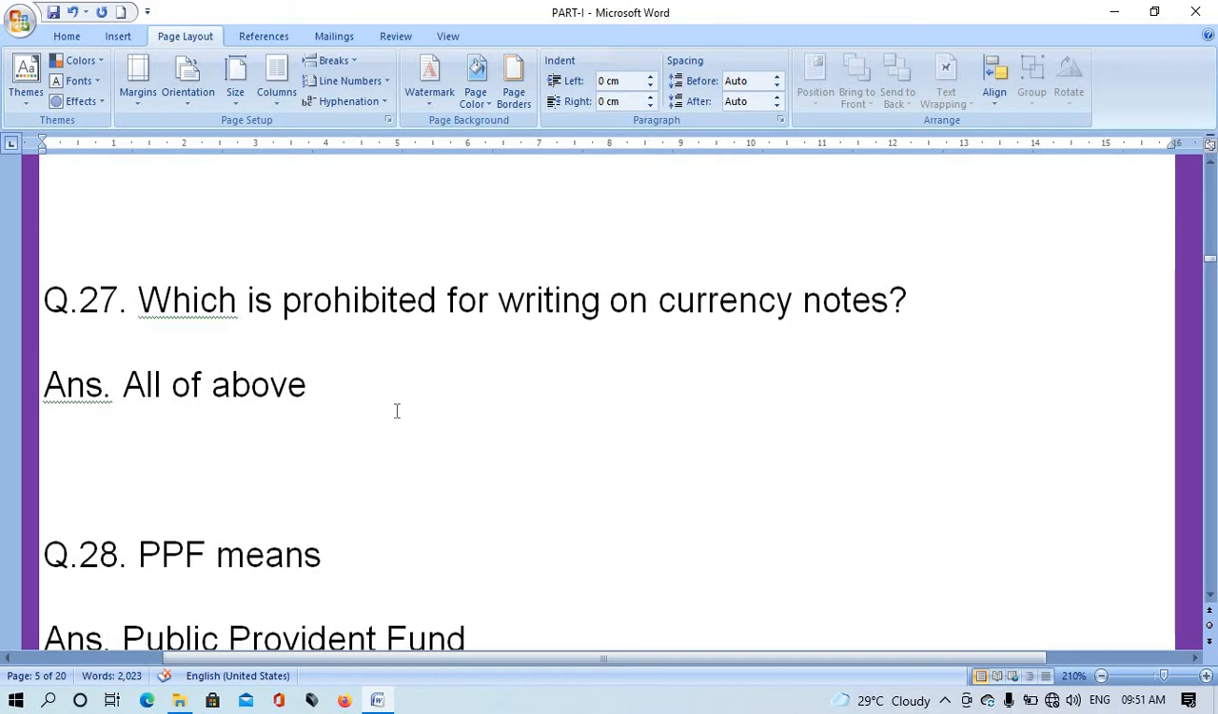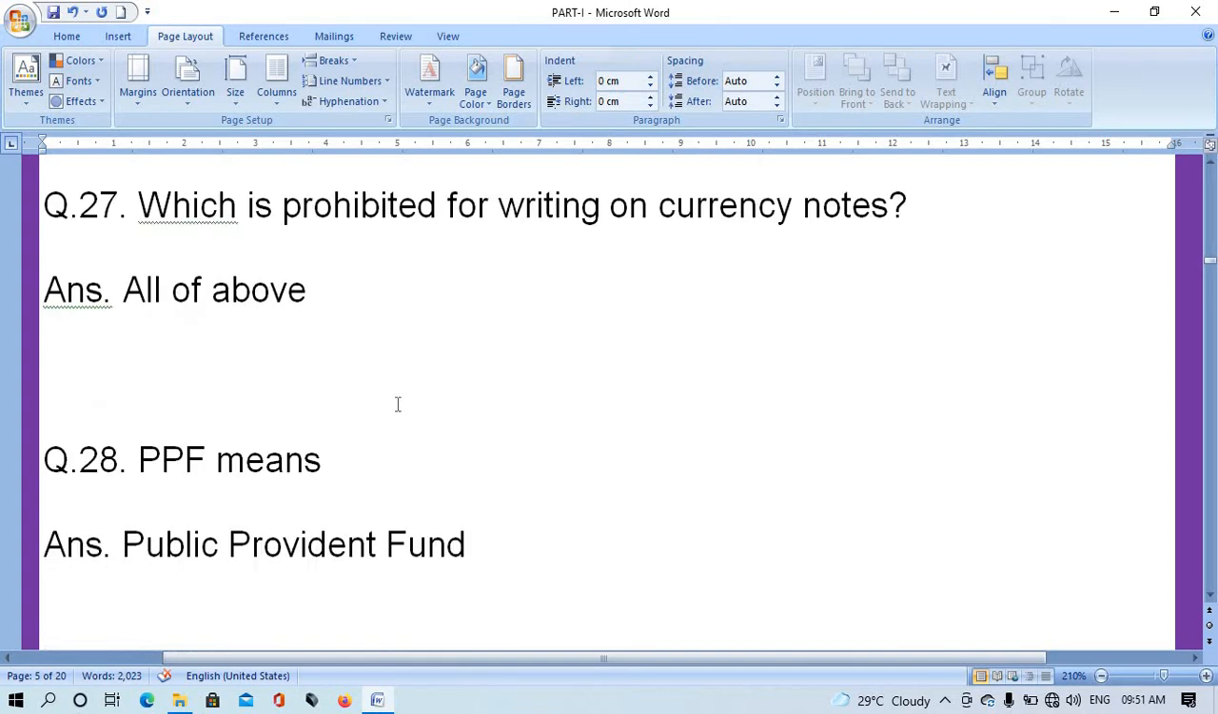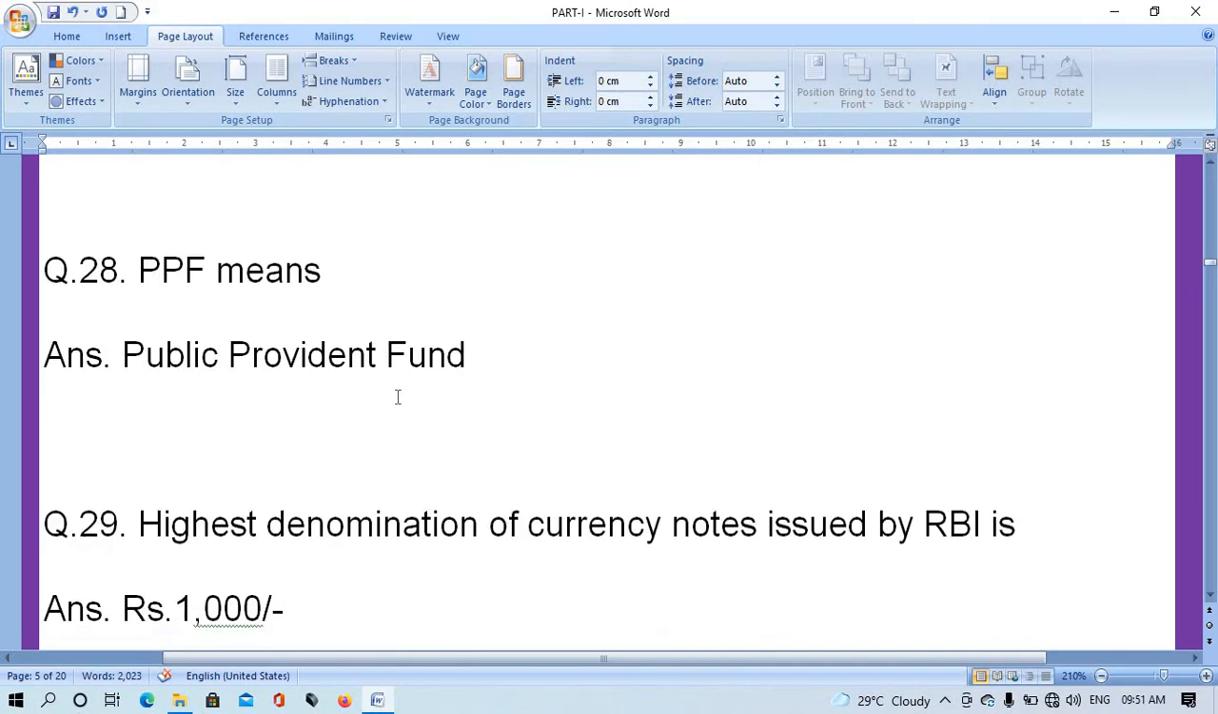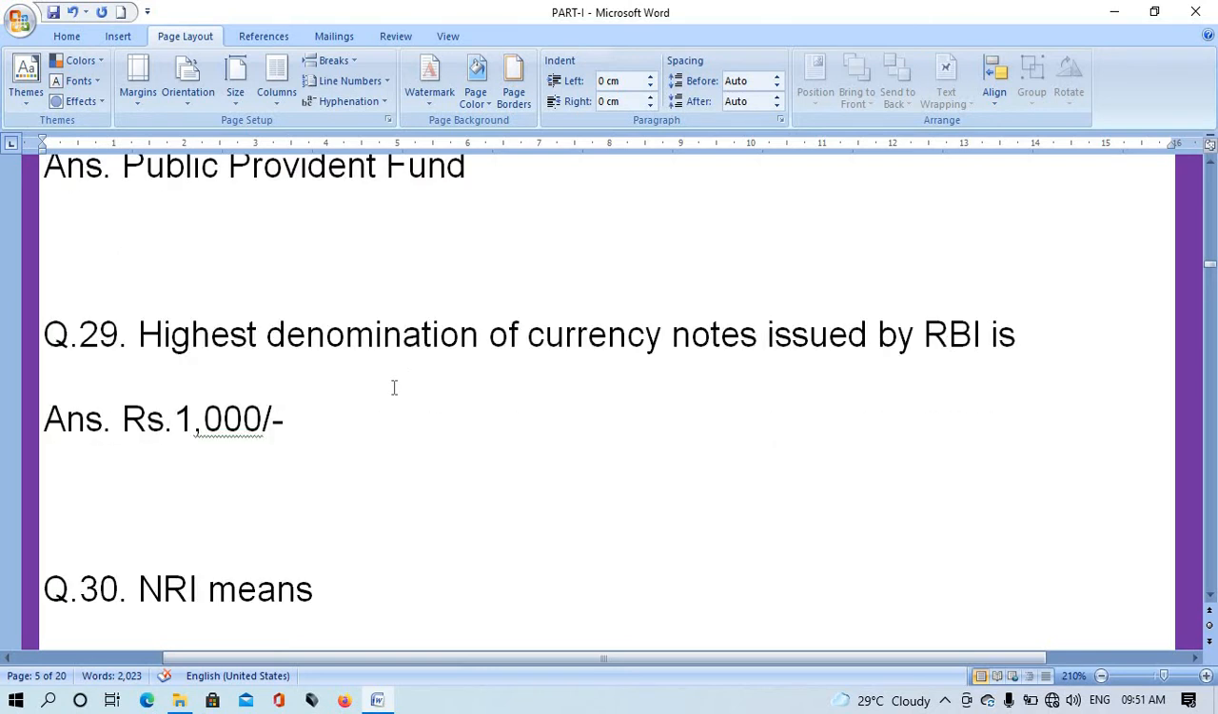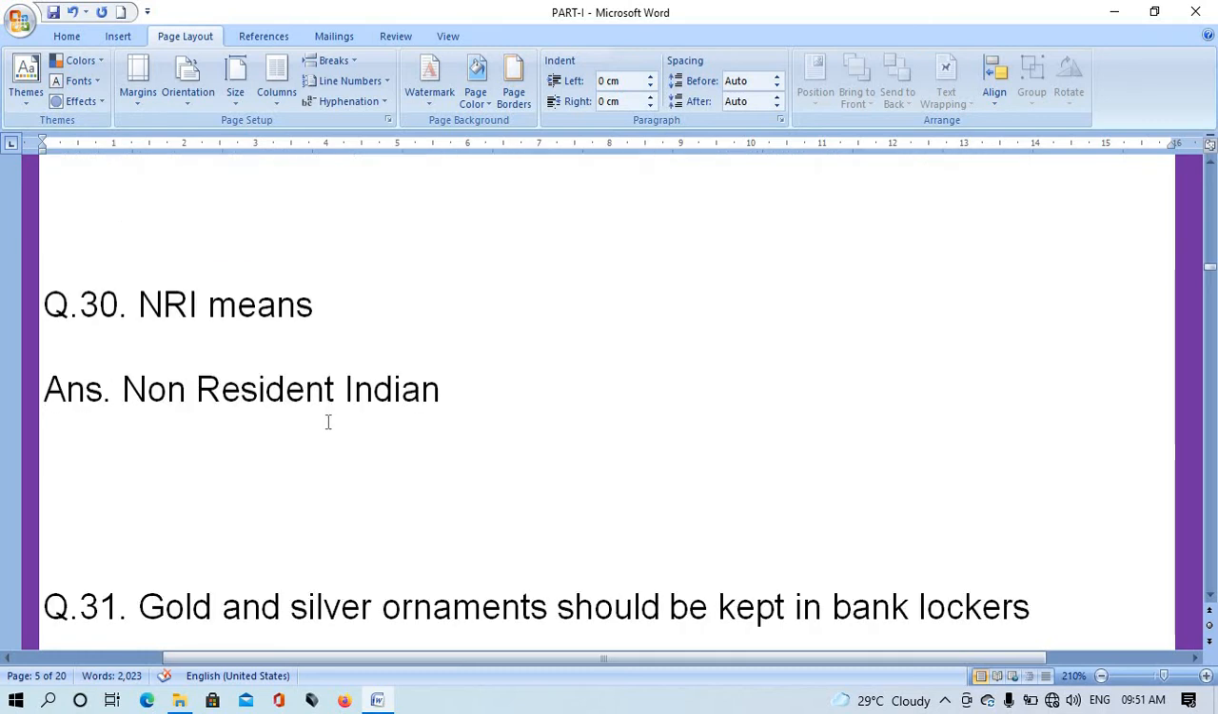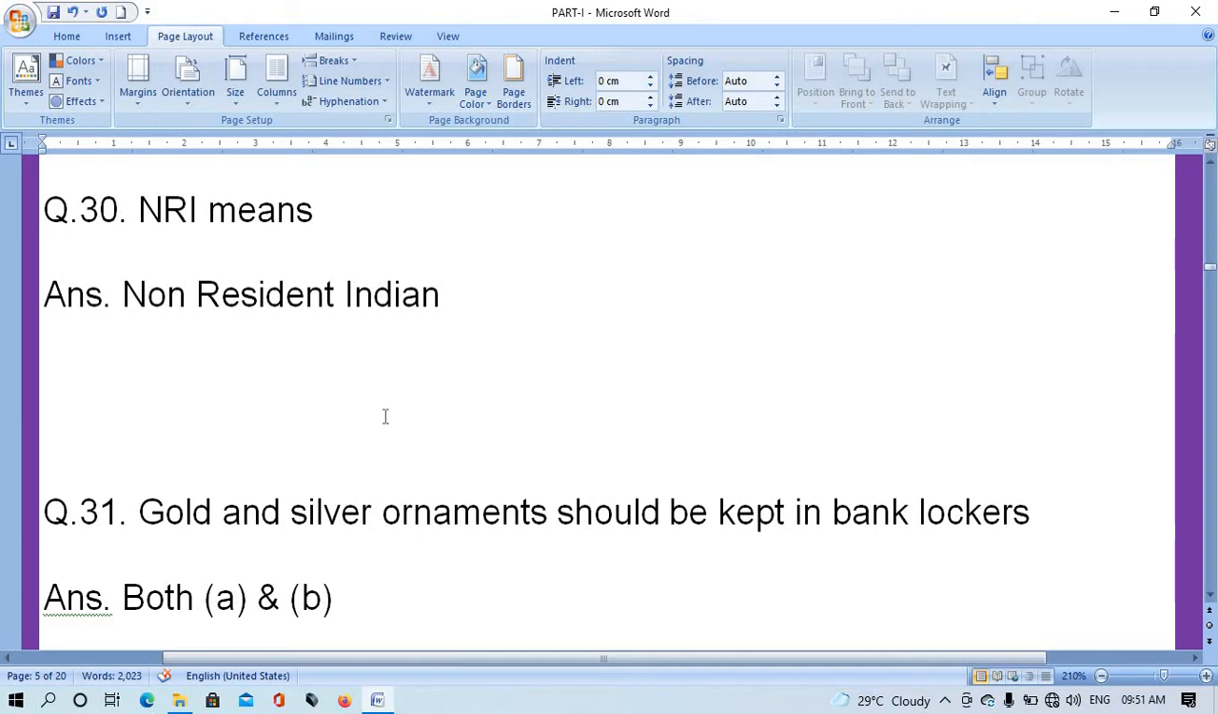Question number 27. Which is prohibited for writing on the currency note? All of the above. Question number 28. PPF means? Answer: Public Provident Fund. Question number 29. Highest denomination of currency note issued by RBI is rupees? Answer is rupees 1000. Question number 30. NRI means? Answer: Non-Resident Indian.